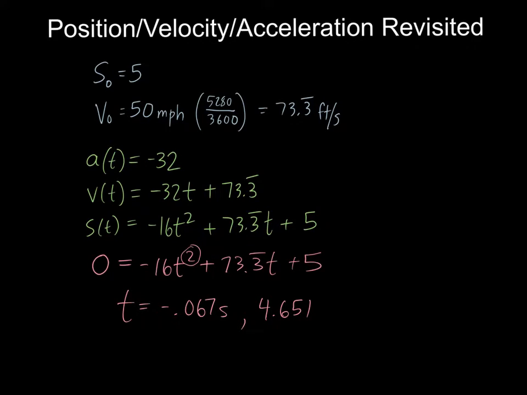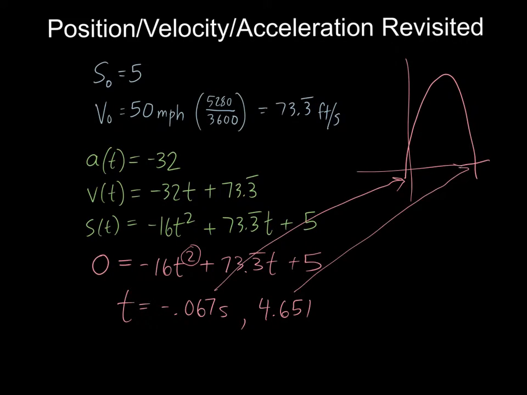If you were to graph it, it would look something like this, where negative 0.067 is here and 4.65 is here. Now this is not a picture of the motion. Remember, this is time. This is not standing to the side and watching this ball travel through the air, because this ball actually goes straight up and straight back down. But if you graphed its height over time, these are the two times when the height was 0.